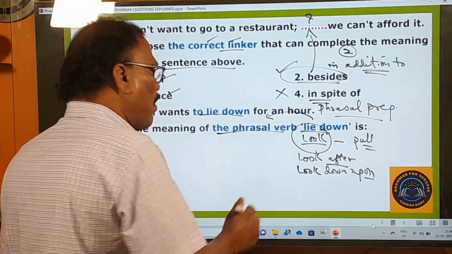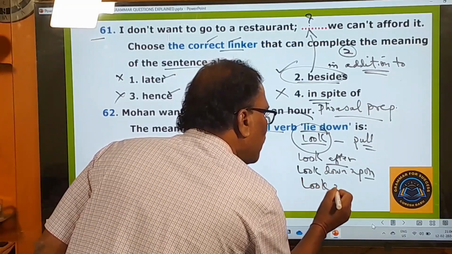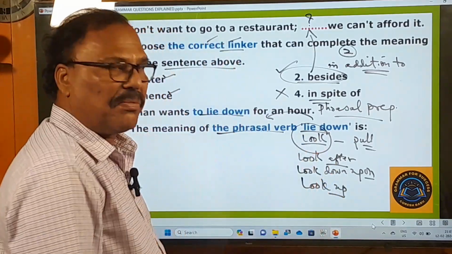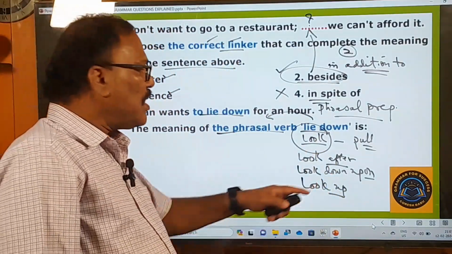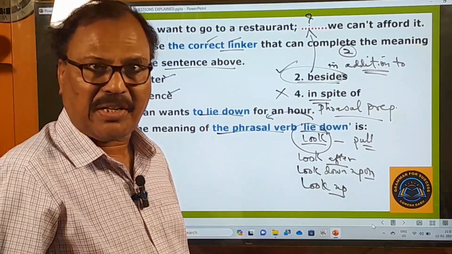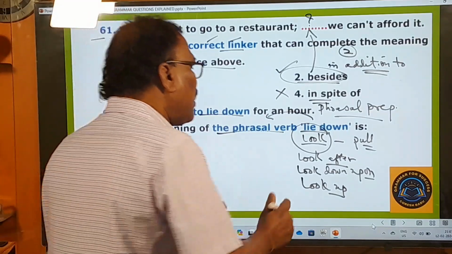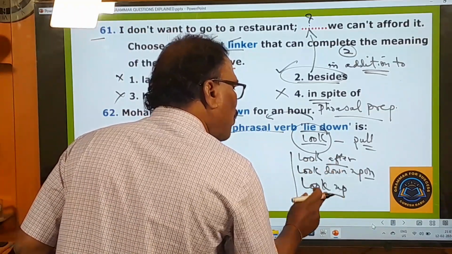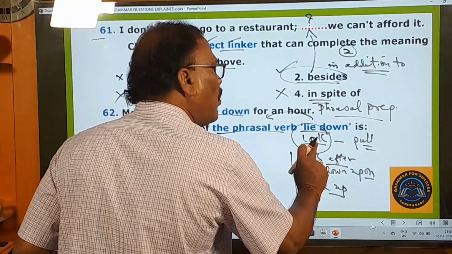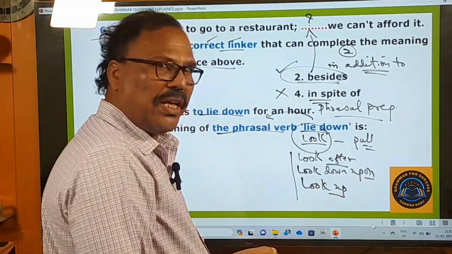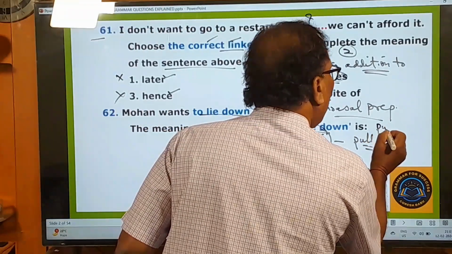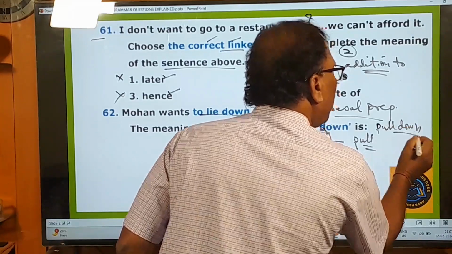And look up is also there. This is also another phrasal verb. Look up means what? This is generally used to search for a word in the dictionary. So will you please look up this word in the dictionary? So in this way, look after, look down upon, look up, these are all phrasal verbs. Look is only an ordinary verb. Pull is also an ordinary verb. But if you say pull down, pull down means demolish.